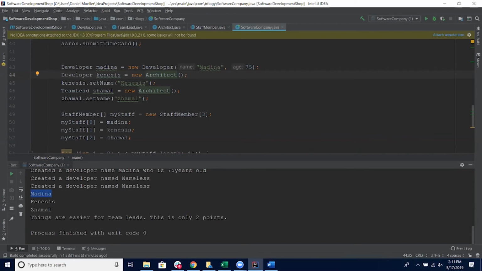So if I want to run payroll, right, maybe a staff member has a salary. And if I want to run payroll, I've got all of this stuff going around my code. I've got architects, I've got team leads, I've got accountants, but I just treat them all like staff members, and then I can run payroll for them.